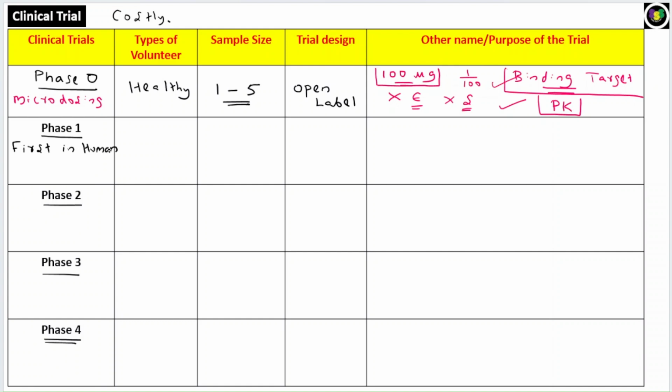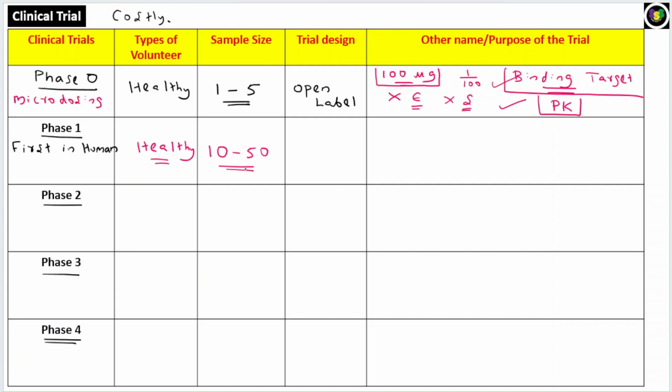First in human trial, and again, this is done on healthy volunteers. The sample size you can just multiply by 10. Earlier in phase 0 it is 1 to 5, right? So you multiply by 10. So the approximate number of healthy volunteers you will take in the studies is 10 to 50.